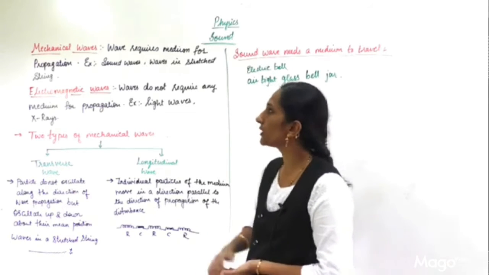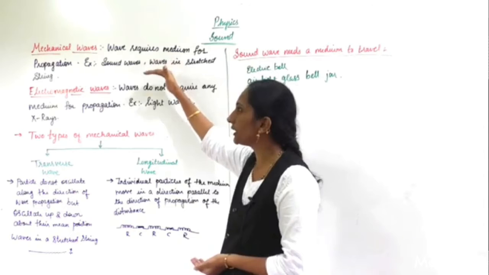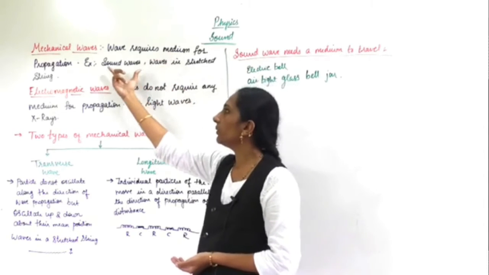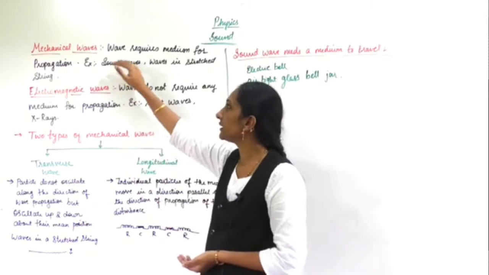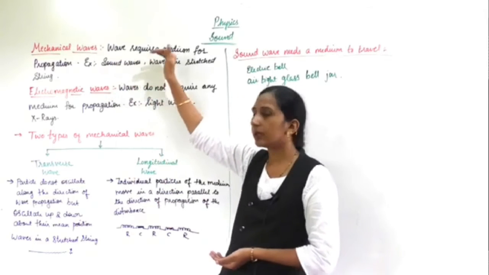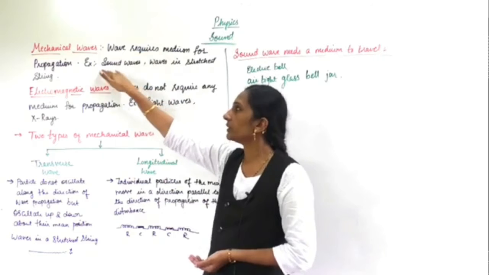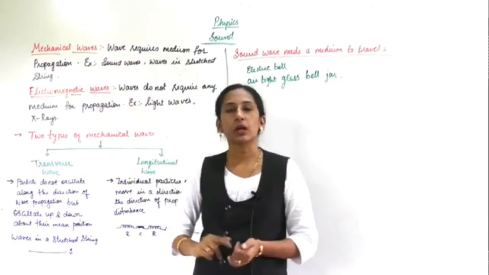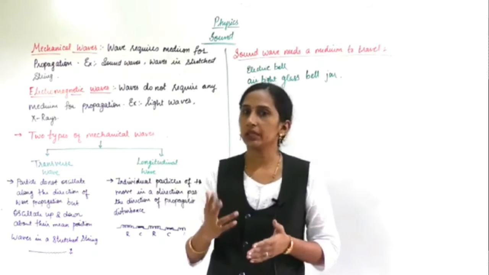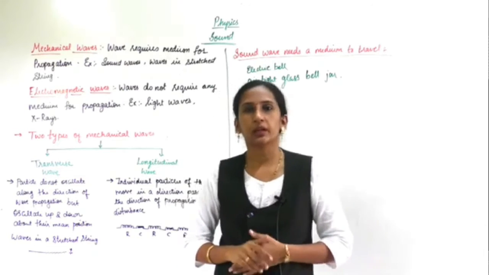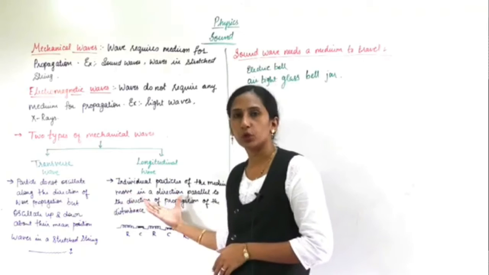Now, as you have understood, the sound wave is a mechanical wave, because it needs a medium for propagation. So sound wave is a mechanical wave. Now you are going to study that mechanical waves are also of two types: transverse wave and longitudinal wave.